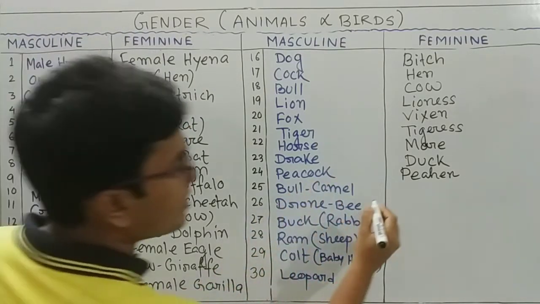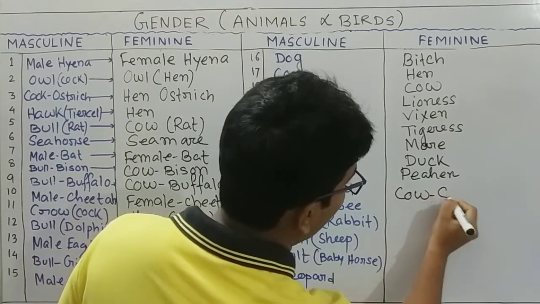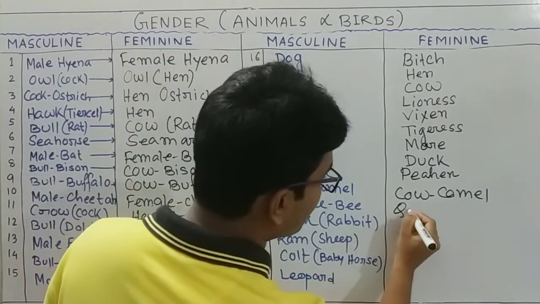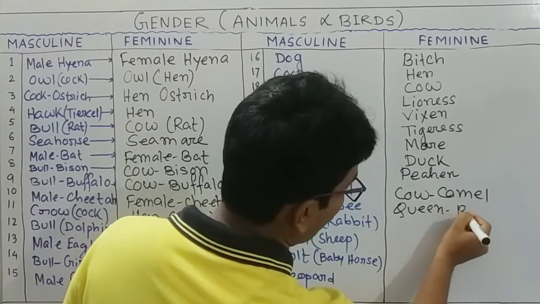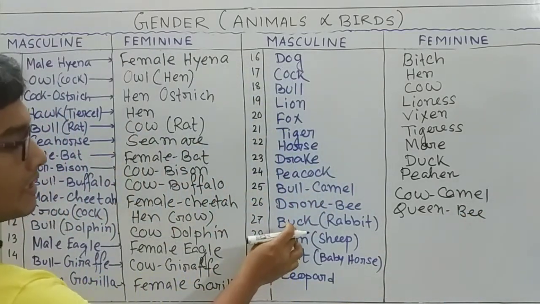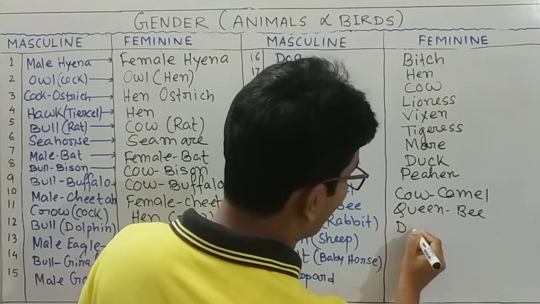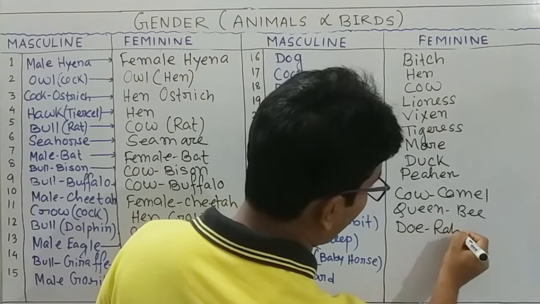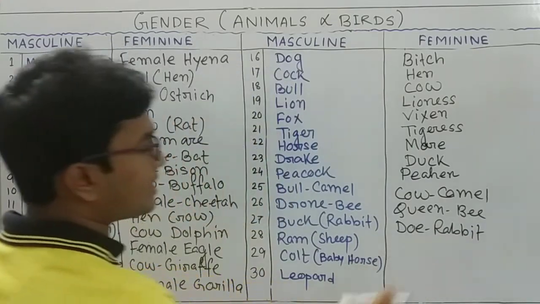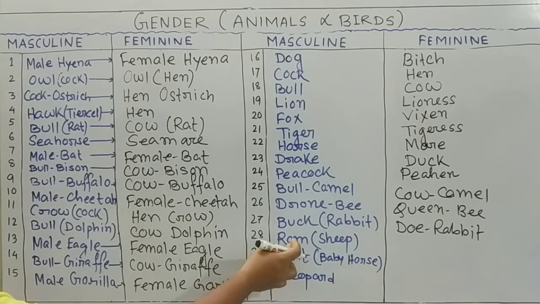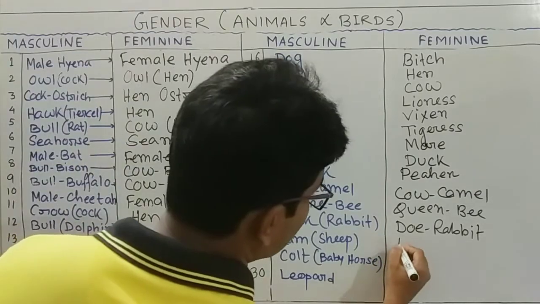Then bull camel, so it is cow camel. Then drone bee, queen bee. Then buck rabbit. When it is called buck for rabbit, the feminine is doe, doe rabbit. You can write rabbit or you cannot write rabbit, only doe is enough. The ram, sheep: when it is masculine, it is ram. When it is feminine, it is different. That is ewe.